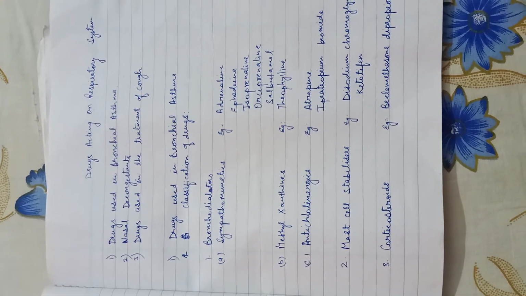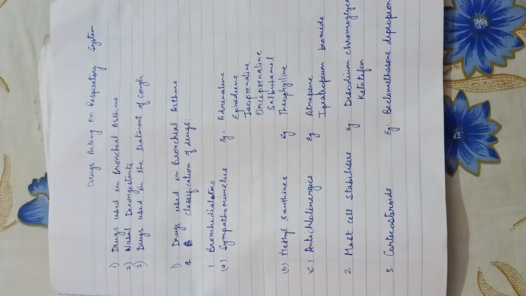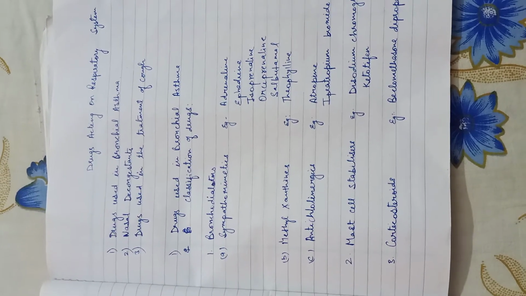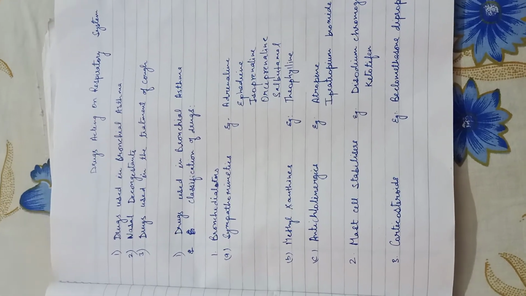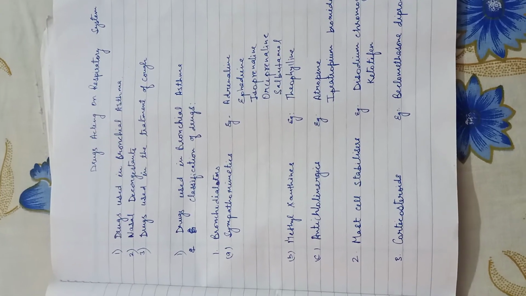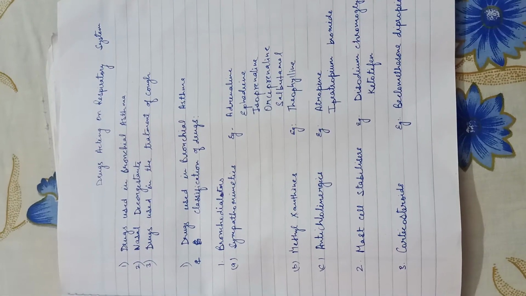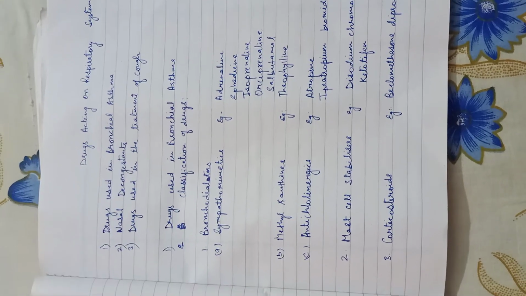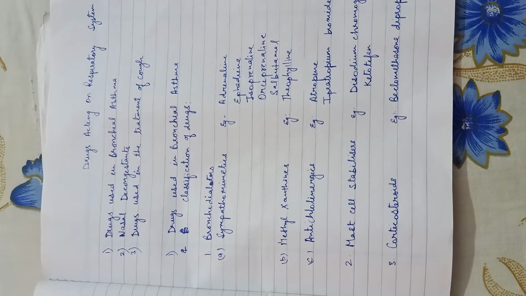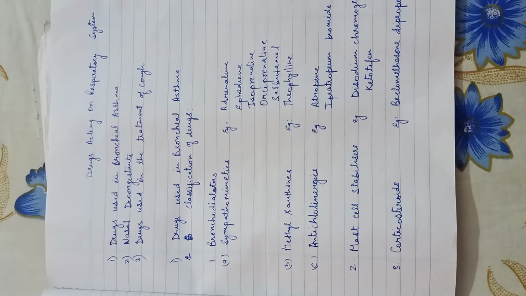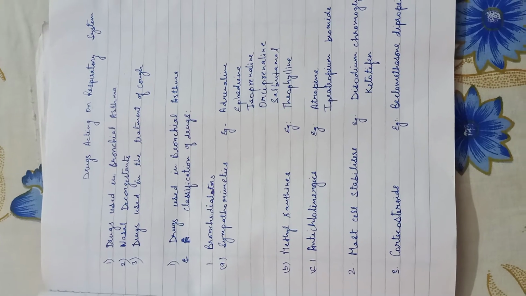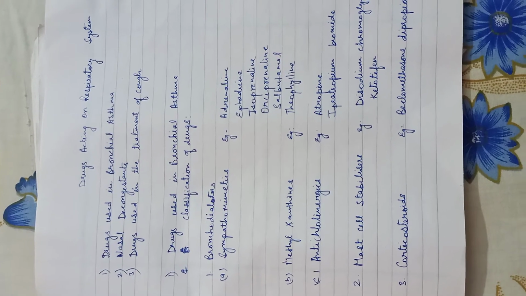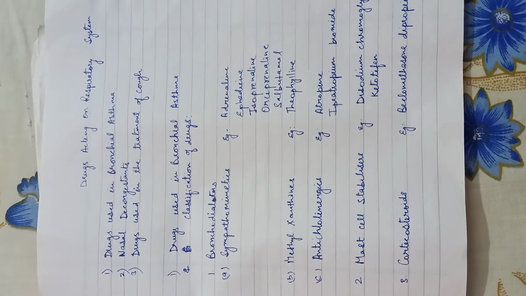Next, classification of drugs. Drugs used for the treatment of bronchial asthma are classified first as bronchodilators. Under bronchodilators, first is symptomatics, methylxanthines and anticholinergics. For symptomatics: adrenaline, ephedrine, isoprenaline, orciprenaline, salbutamol. B. Methylxanthine, example theophylline. Anticholinergics: atropine,